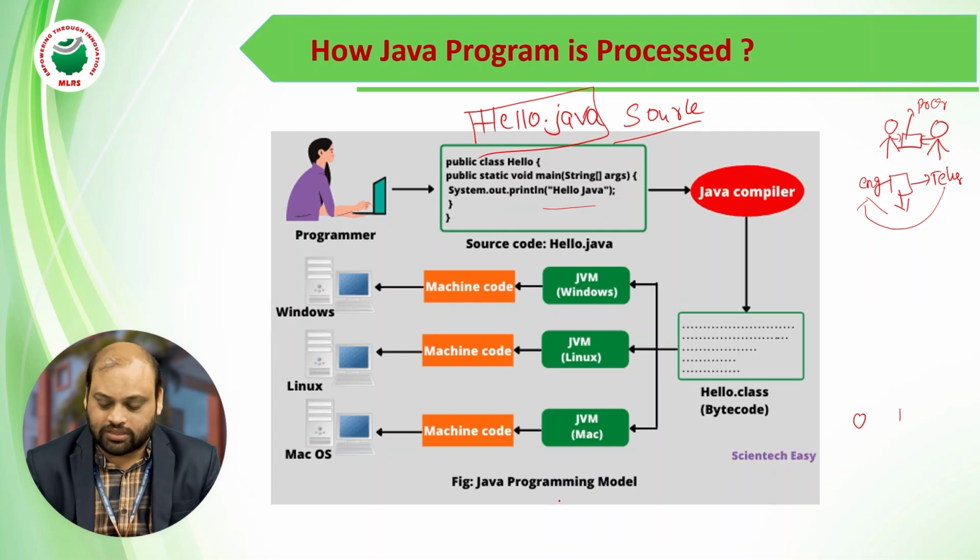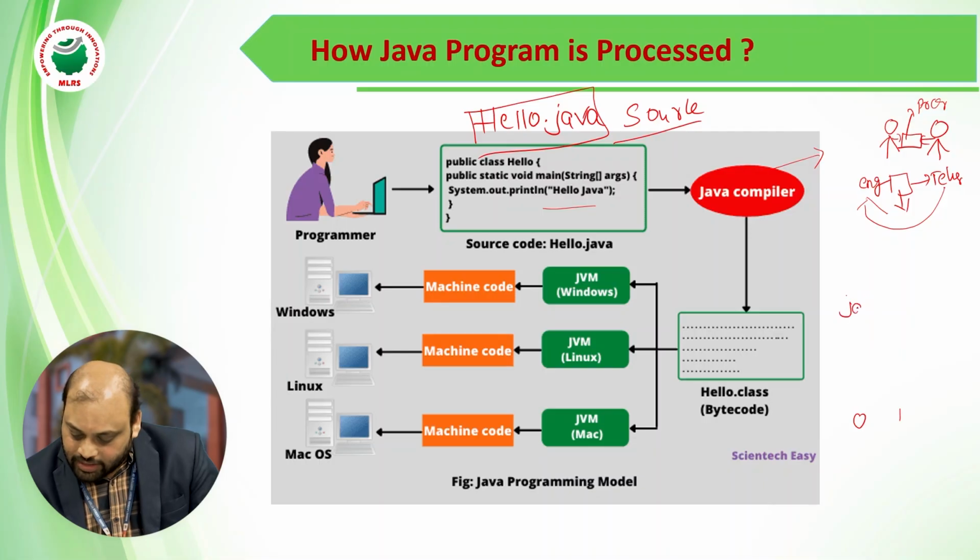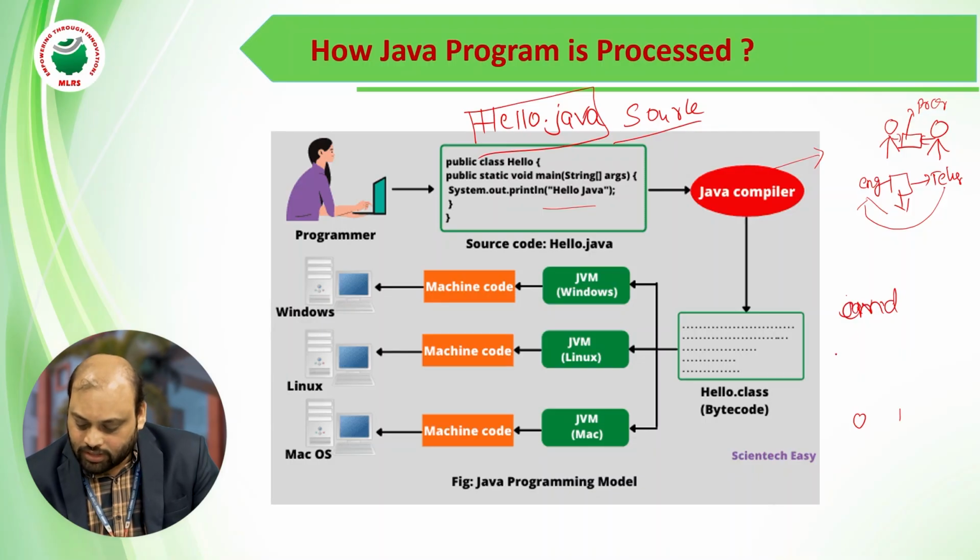So who is that person? You are giving this code hello.java to the Java compiler by giving a command in the command prompt. Open the command prompt. For example, in the D drive, my folder name is 123.